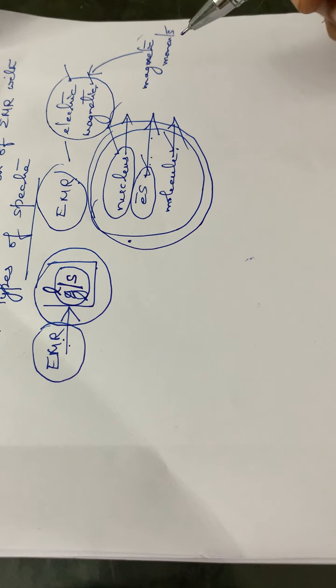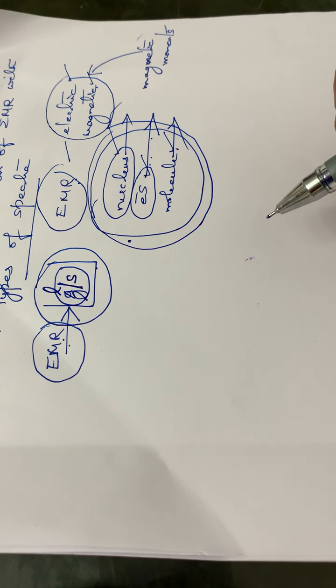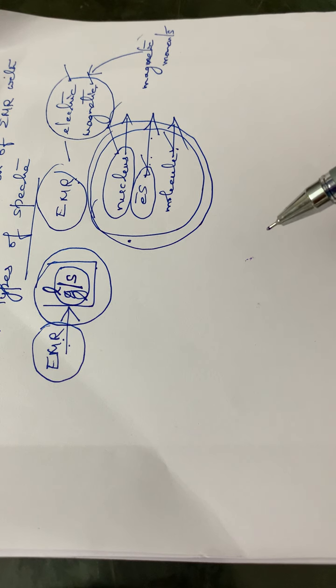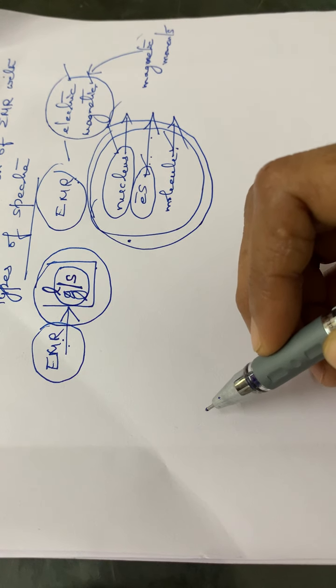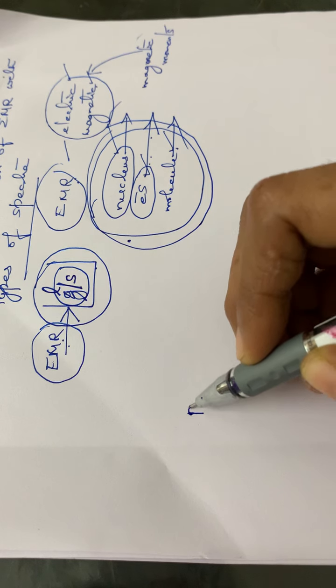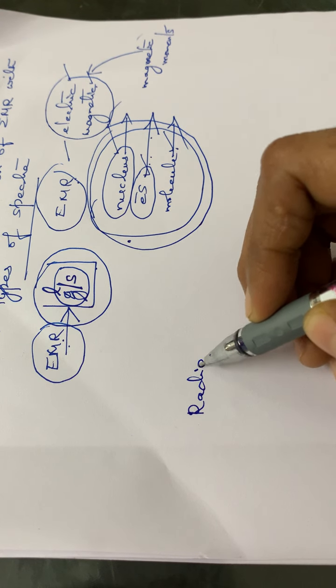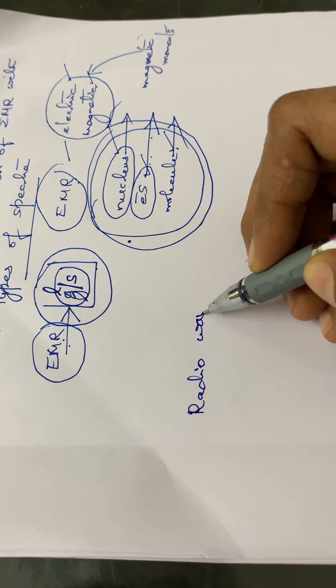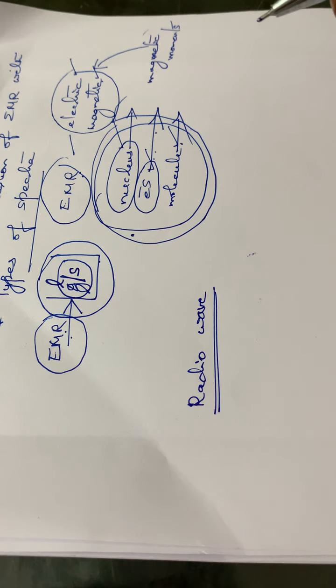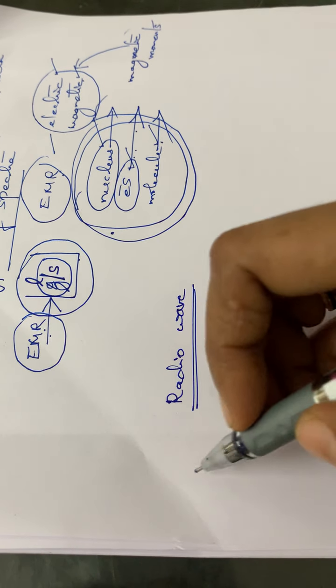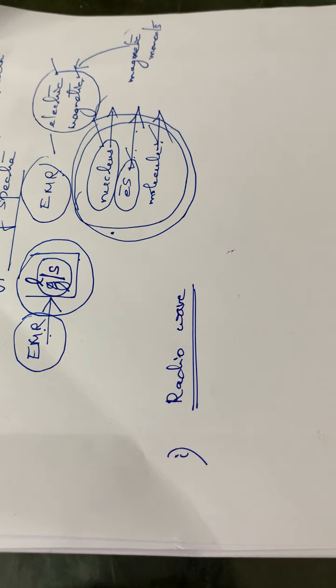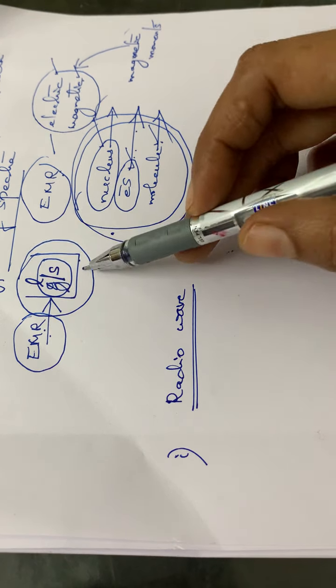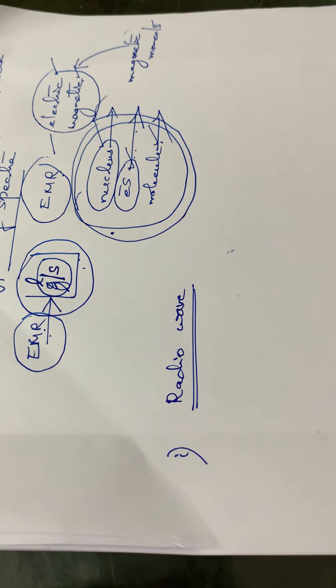We have gone through many electromagnetic radiations, and mainly you have to study some of them. First, you have to see the interaction of radio waves with matter.